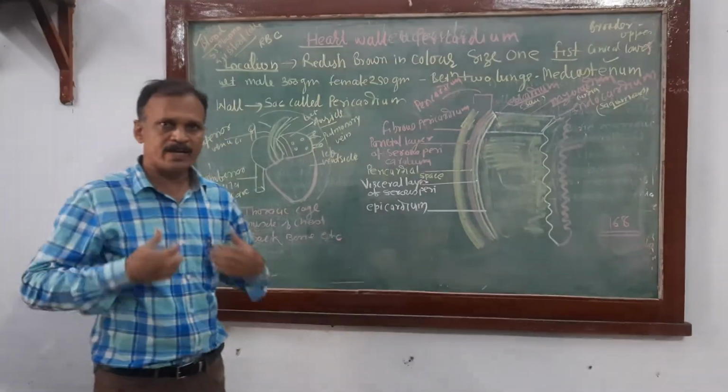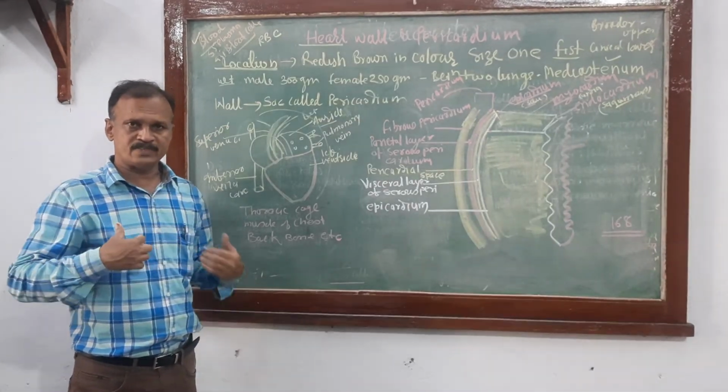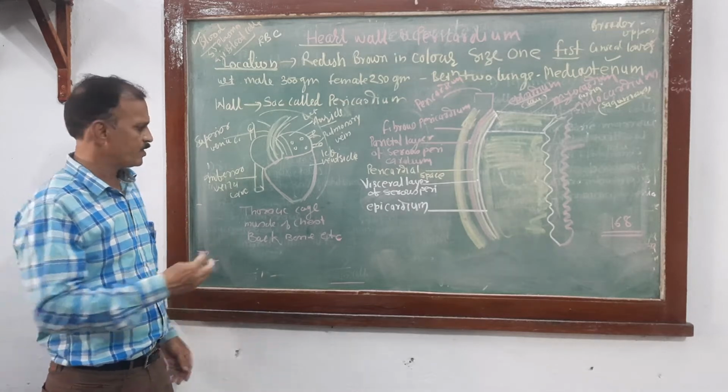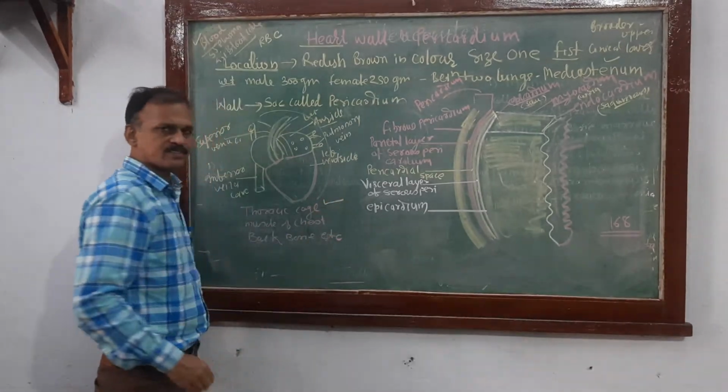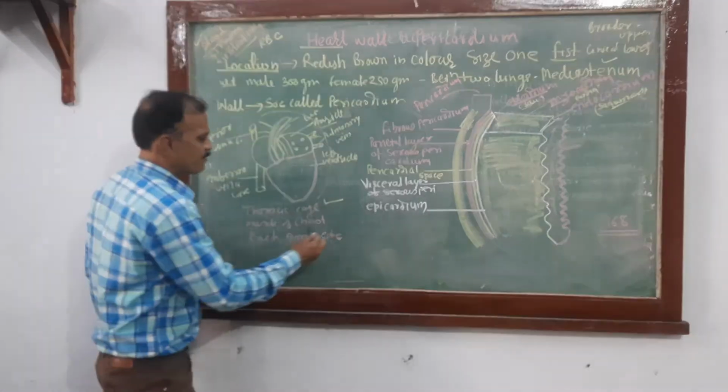It is protected by the thoracic cage, made up of sternum, thoracic ribs and backbone, as well as by muscles of the chest and backbone.